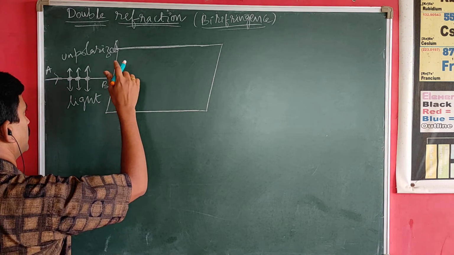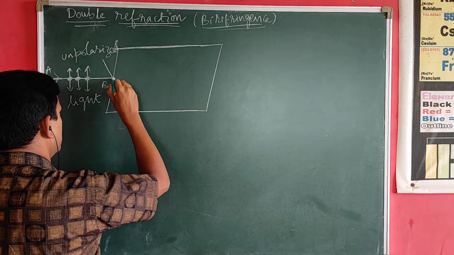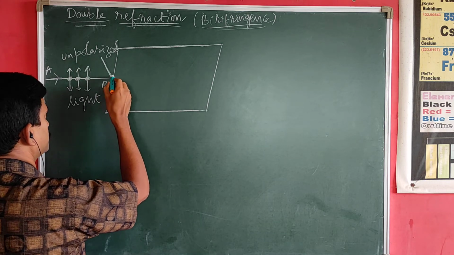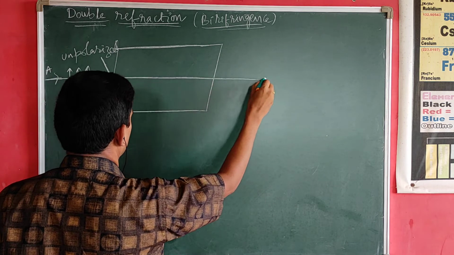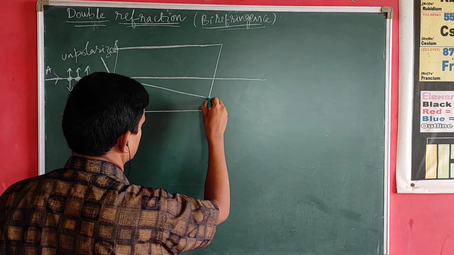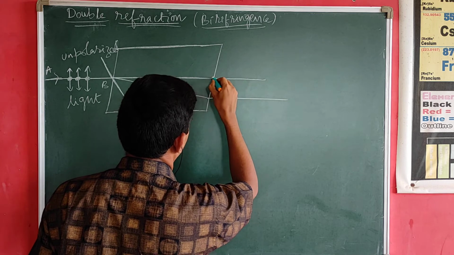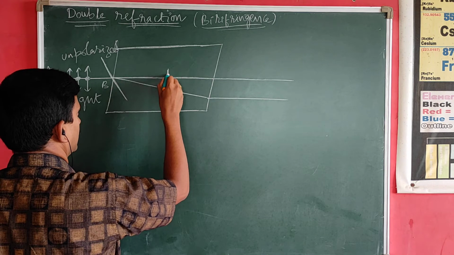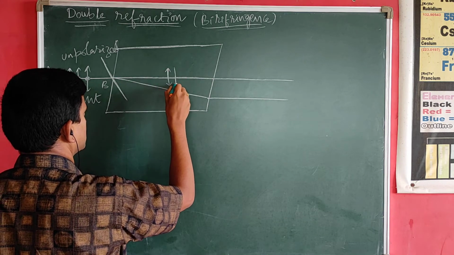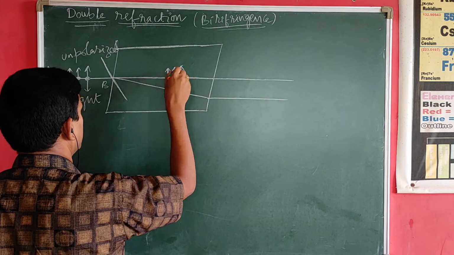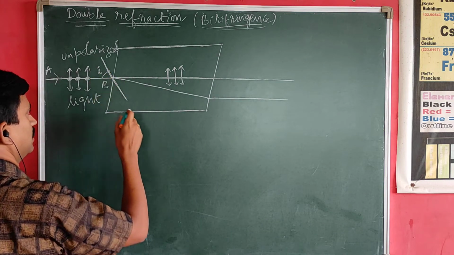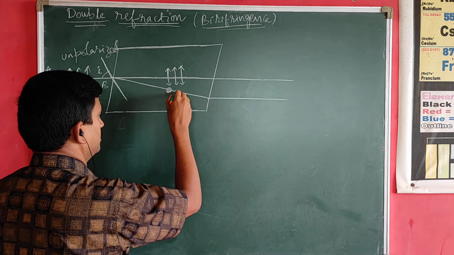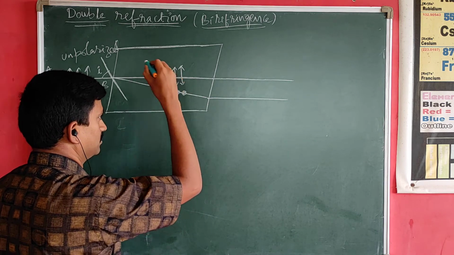Now, whenever it is incident on certain crystals, like anisotropic crystals, it undergoes two refractions. One light ray has the vibrations parallel to the principal section of the crystal, and the other light ray has the vibrations perpendicular to the principal section of the crystal.